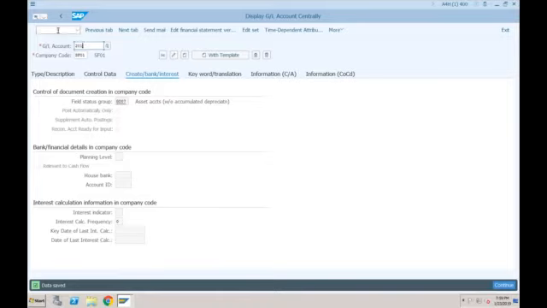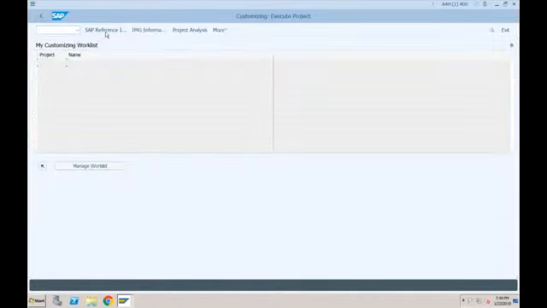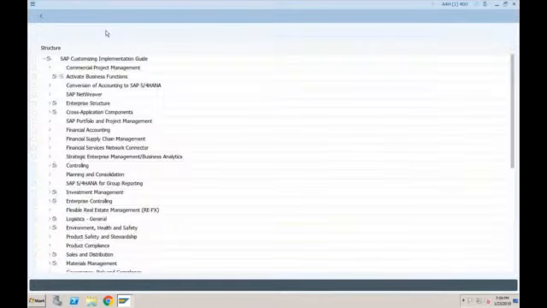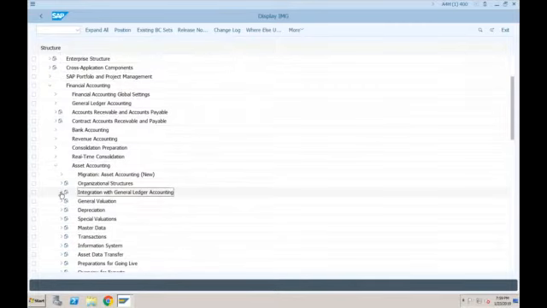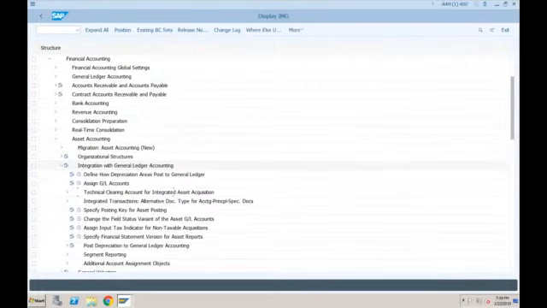For that, you have to go to SPRO, IMG, within Asset Accounting, integration with general ledger accounting, and there is a new folder here. This folder you will not find in SAP ECC: technical clearing account for integrated asset acquisition.